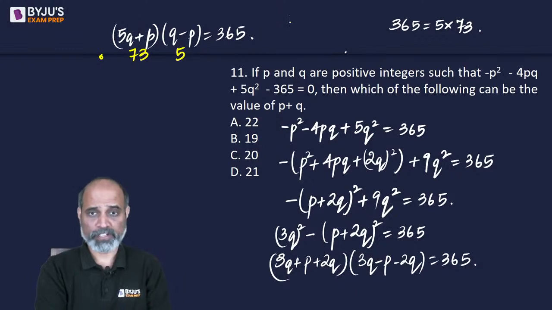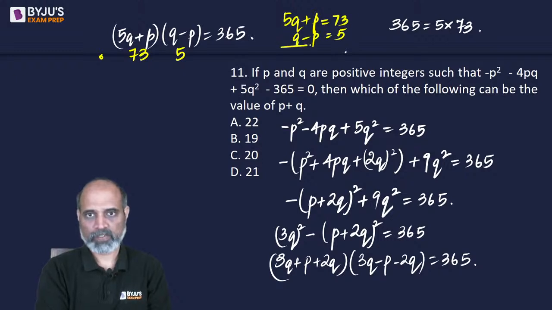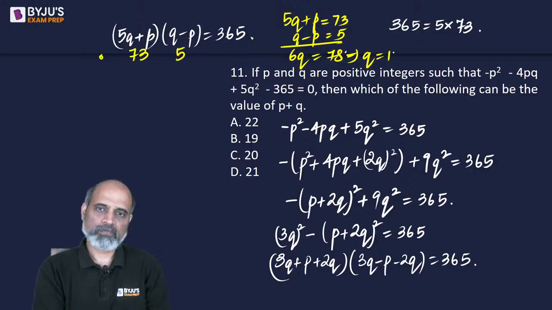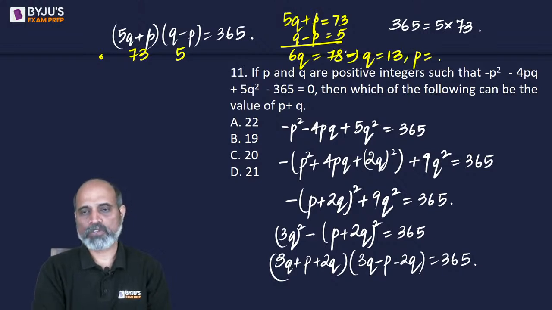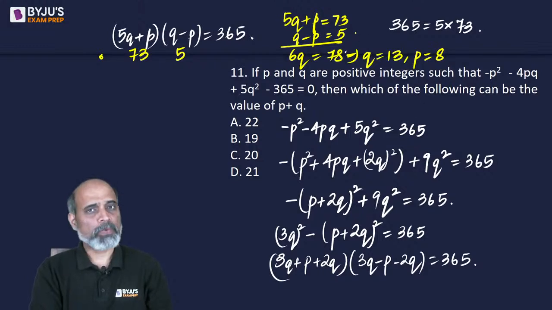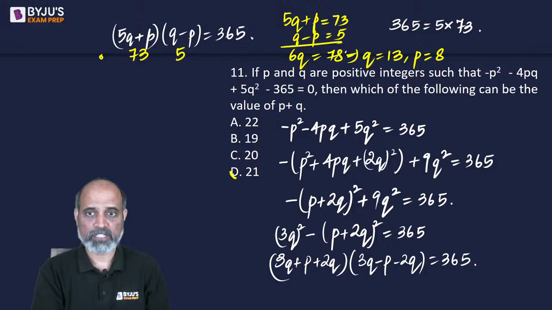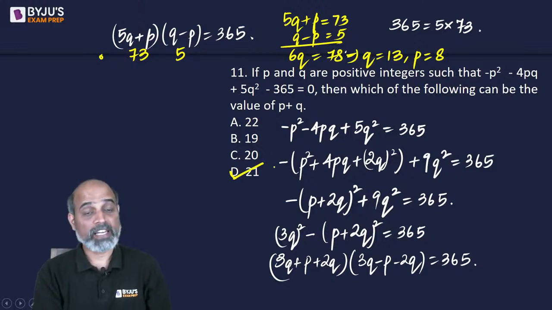So if I solve it, I will get 6q is equal to 78, or q is going to be 13. That means p is going to be 8, because q minus p is supposed to be 5. So 13 minus 8 is 5. So sum of p and q can be 13 plus 8, which is 21. So this is an acceptable value. Coincidentally, एक बार में आ गया.